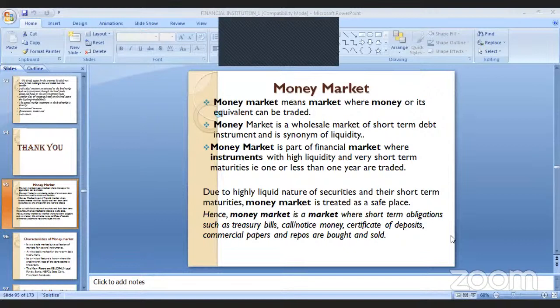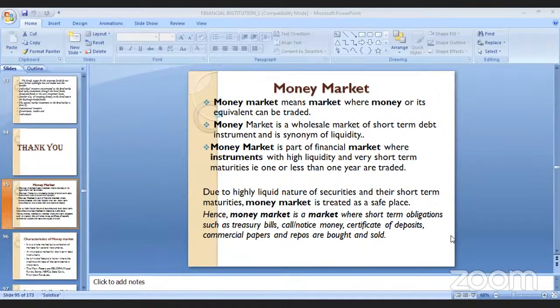Yes, ma'am. Okay. So first of all, money market means a market with liquefied money which is traded for the betterment of the economic environment. So it is traded with the equivalent of money. Equivalent of money means what?